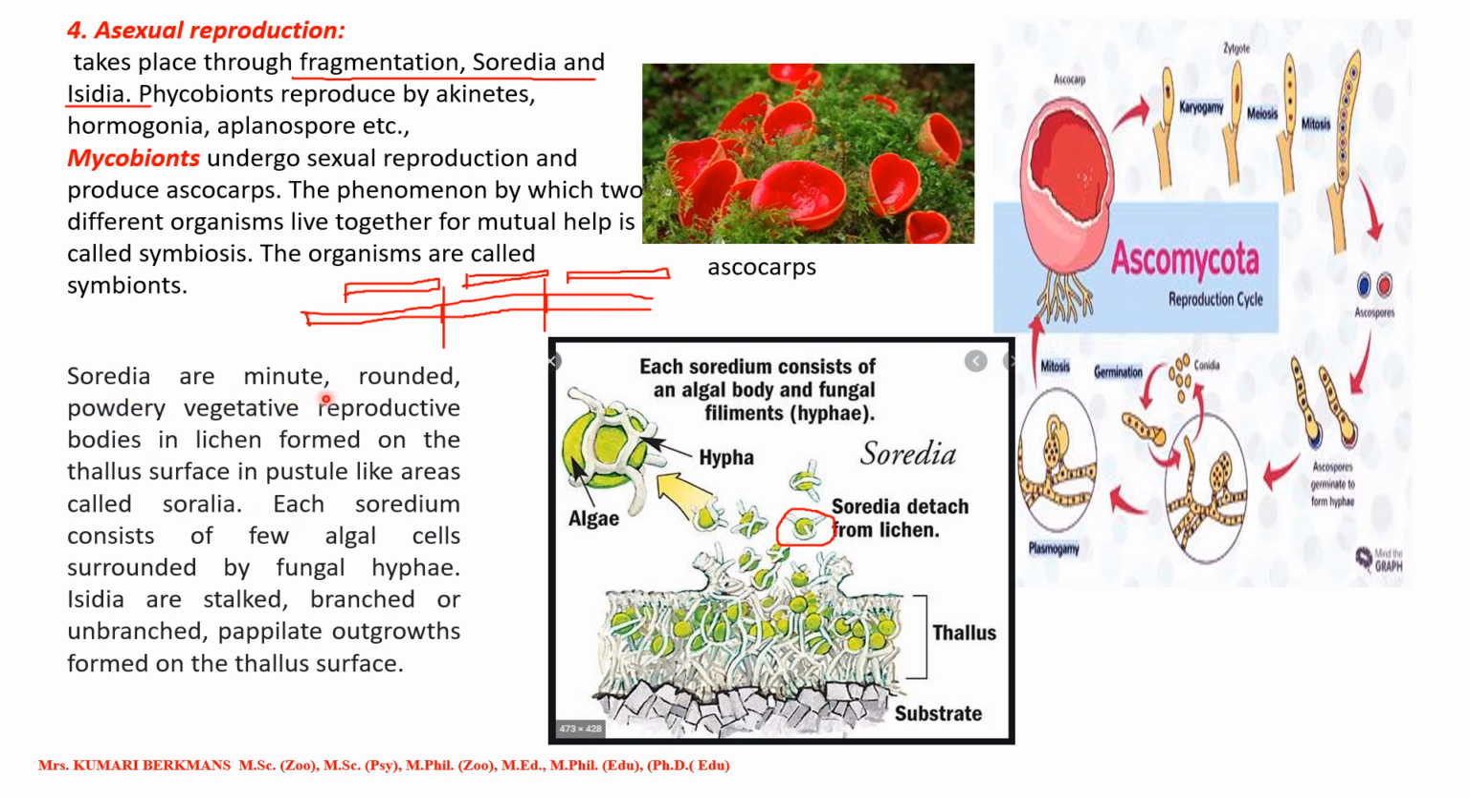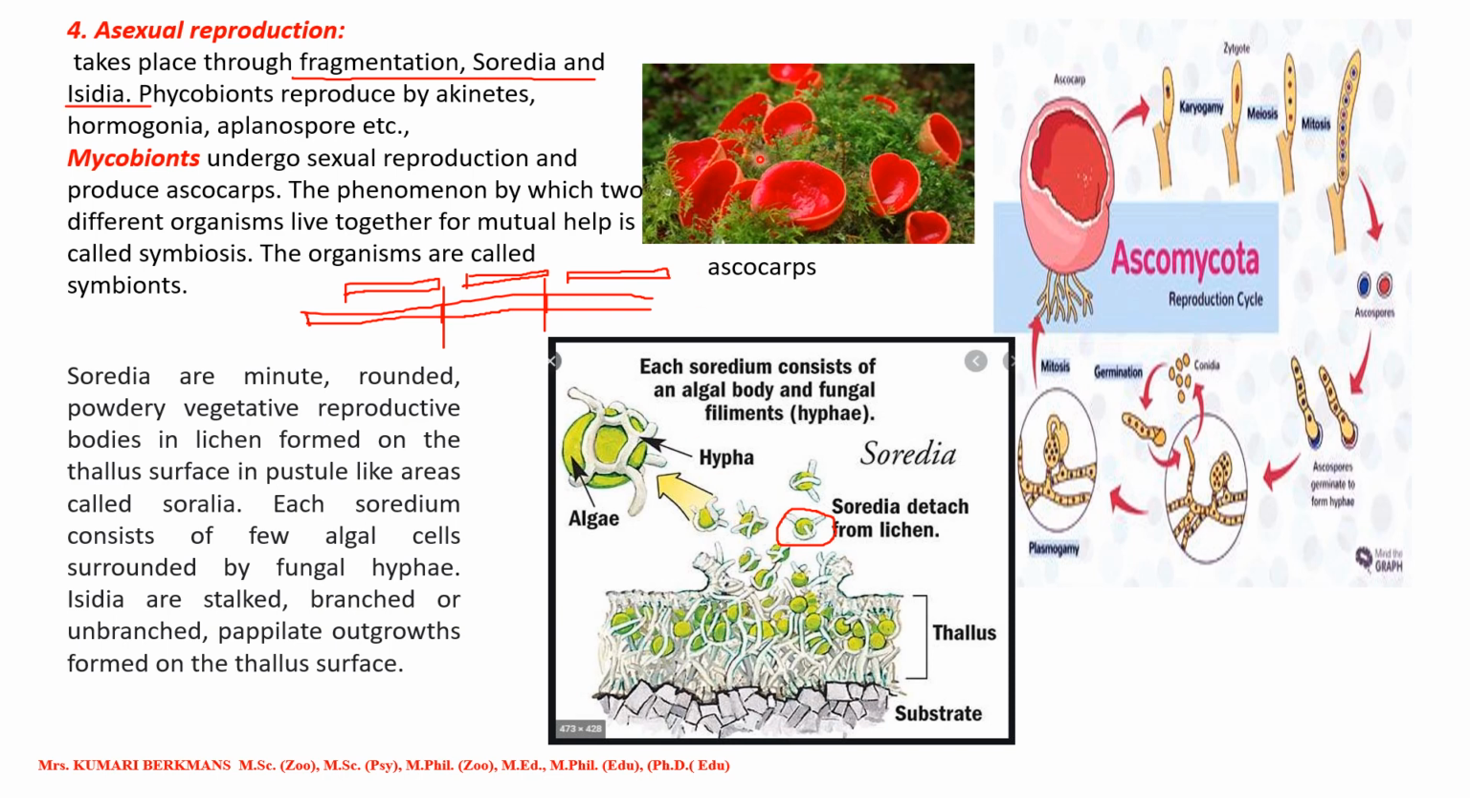You can see here Soredia are minute, rounded, powdery, vegetative reproductive bodies in lichen formed on the thallus surface in patch-like areas called soralia. Each soredium consists of a few algal cells surrounded by fungal hyphae. Isidia are stalked, branched or unbranched papillate outgrowths formed on the thallus surface. Isidia have a stalk and grow like that. So this is asexual reproduction. Keep in mind, Soredia and Isidia are part of asexual reproduction.